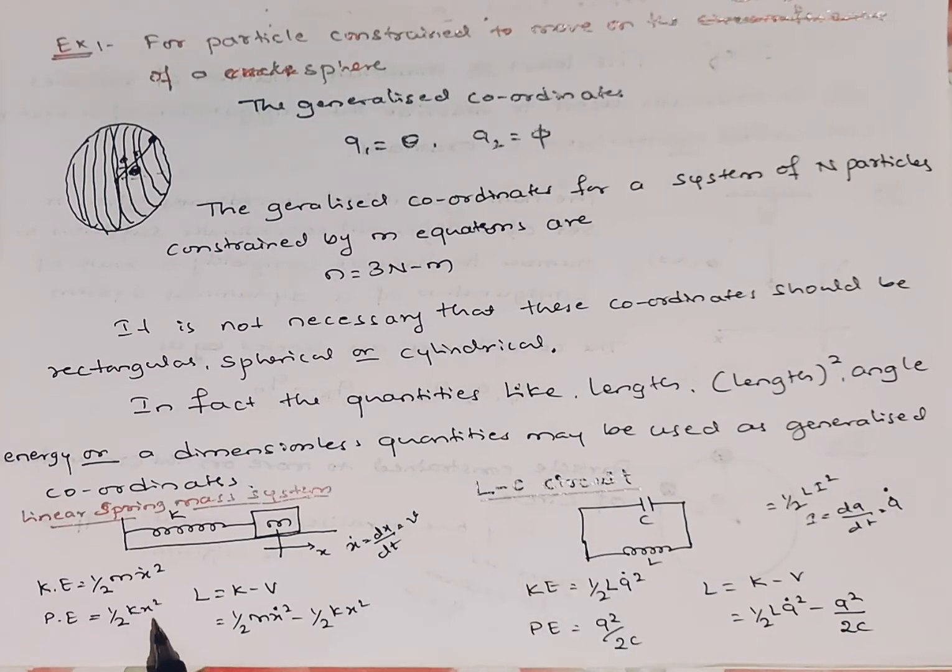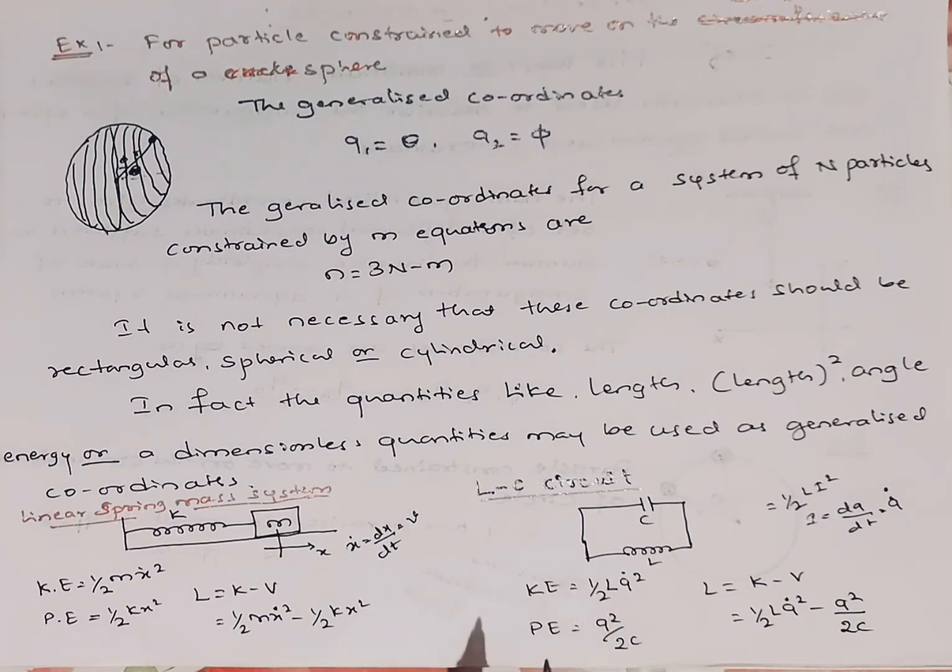Here x is a displacement and here q is a charge, but I have made it a generalized coordinate. With the help of the generalized coordinate, I am solving this problem. I hope it gives some basic idea of what generalized coordinates are.